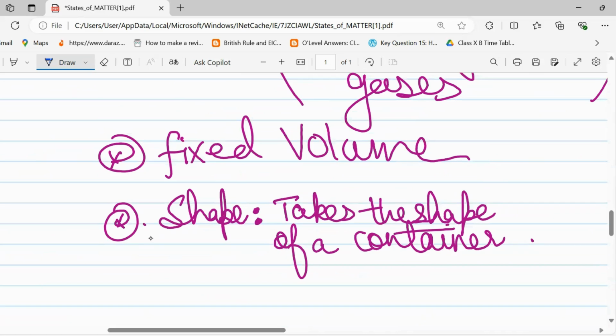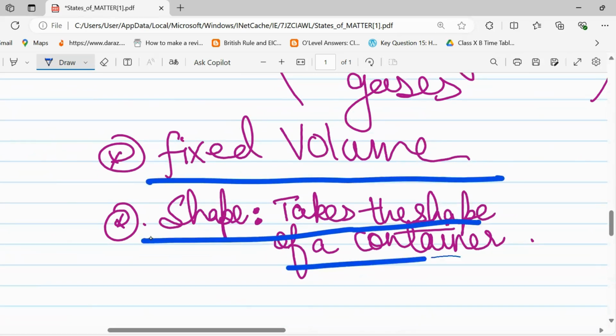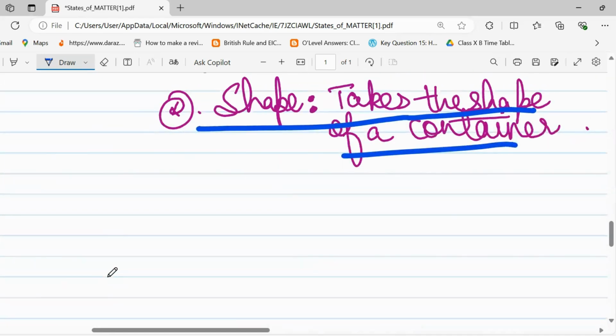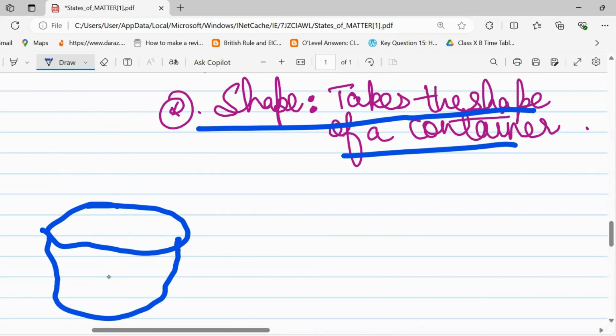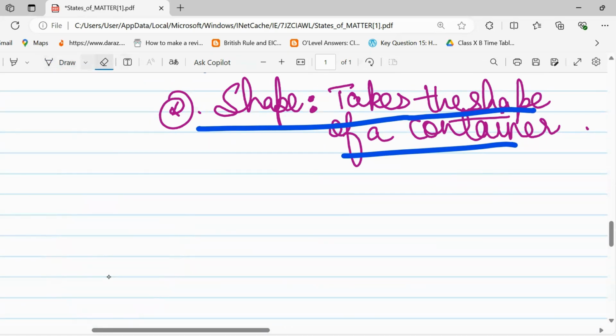They have a fixed volume, and the shape is that of the container they are put in. For example, there is water.